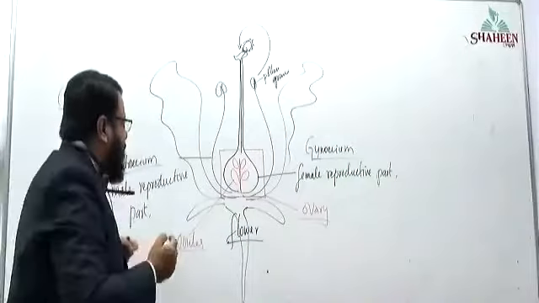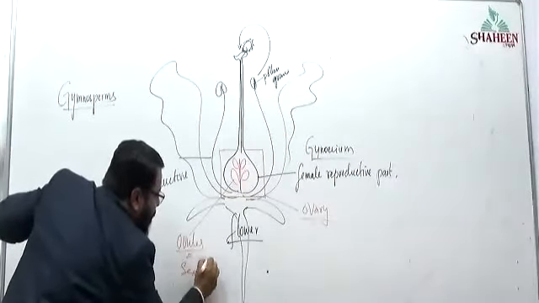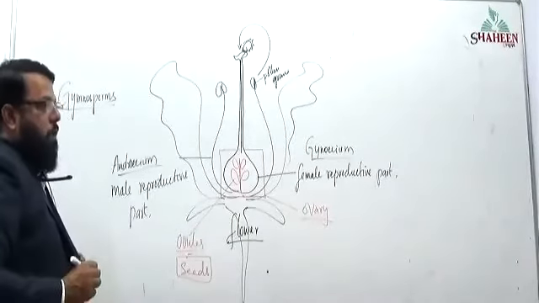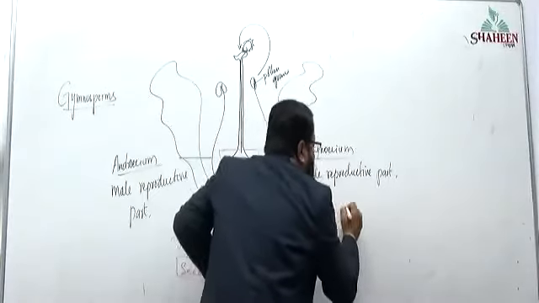After fertilization, ovule turns into seeds. And what is the fate of the ovary? Ovary turns into fruit.